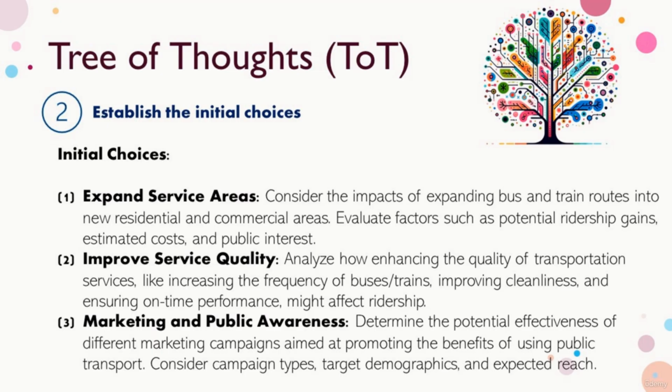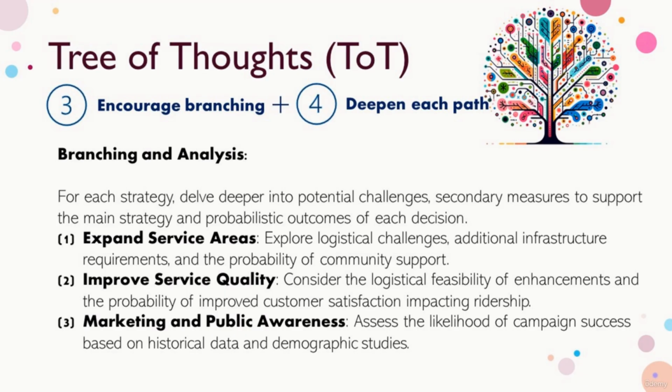Next, we need to instruct the model to consider the consequences of each initial choice, leading to secondary thoughts or actions. This is where the tree begins to form, with each branch representing a different line of reasoning or pathway. Following the listing of initial choices, the prompt explicitly encourages the model to branch out from each initial choice into secondary considerations and deeper analyses.